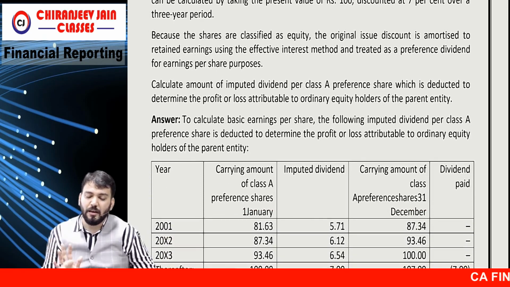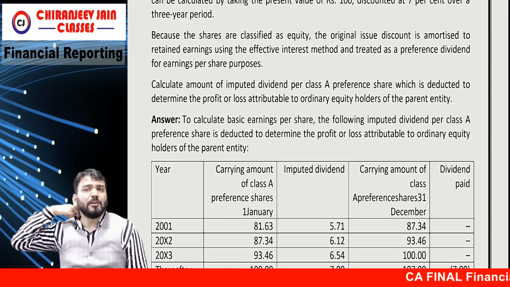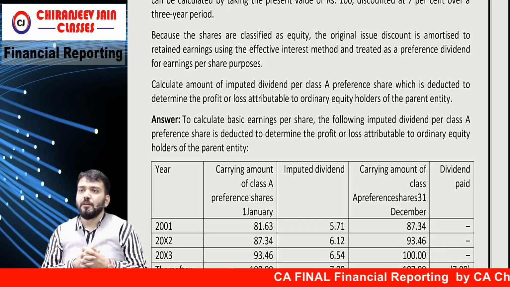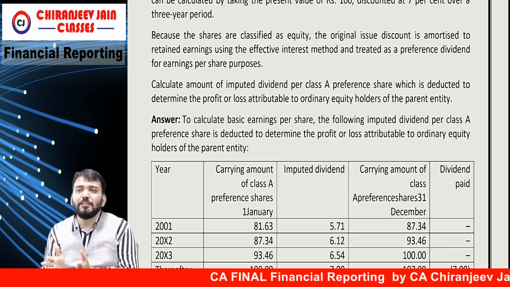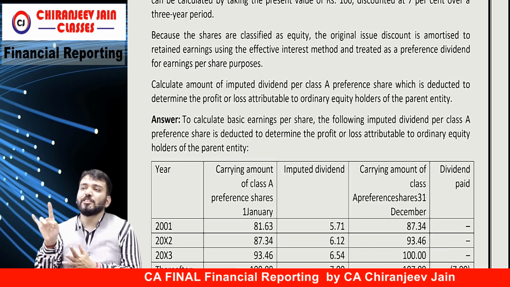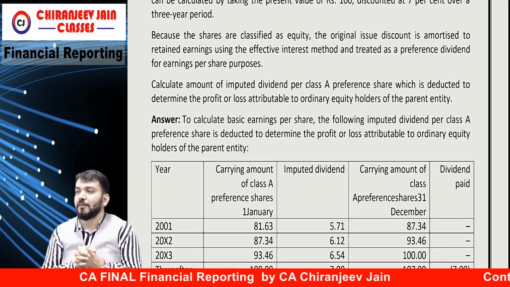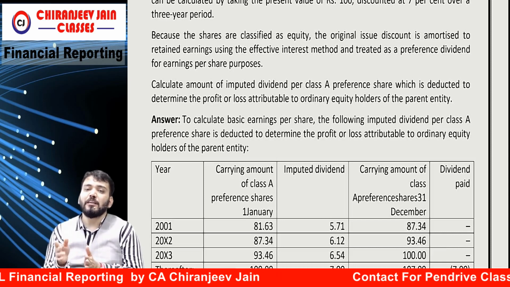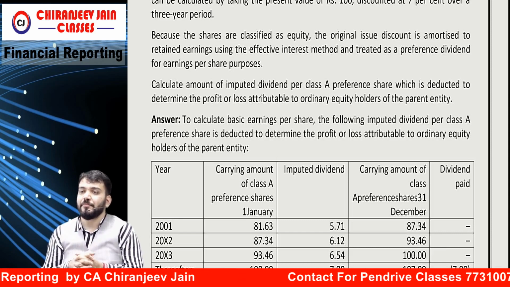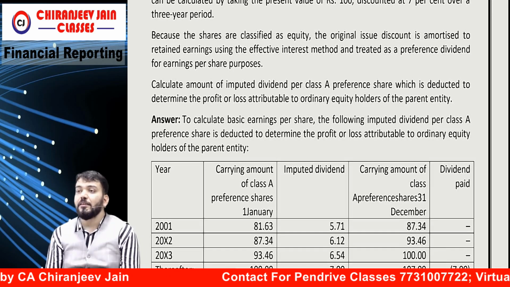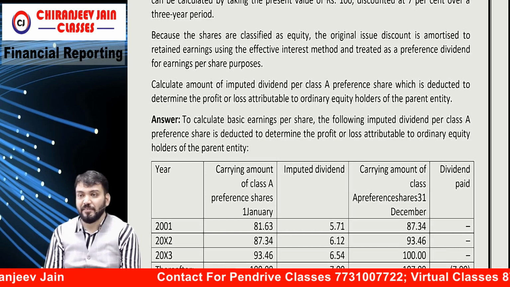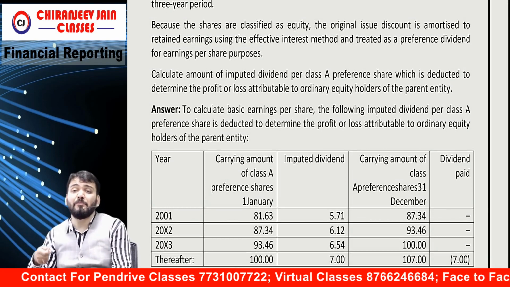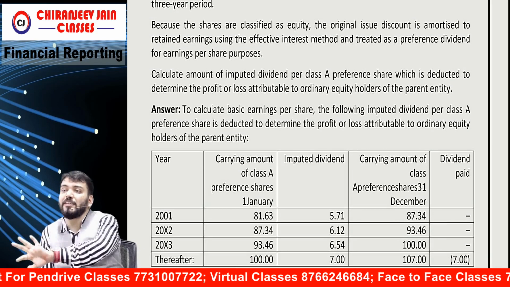Leave this for now, just try to understand. Because it is an equity instrument, one thing is clear. So can I say whatever dividend you are paying will be transferred to retained earnings? It is an equity instrument. Whatever dividend you are paying will be adjusted to retained earnings, on the date when it is paid. Means can I say 7 rupees was paid from the 4th year.